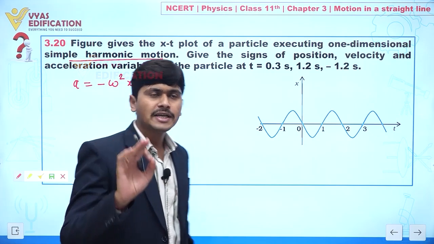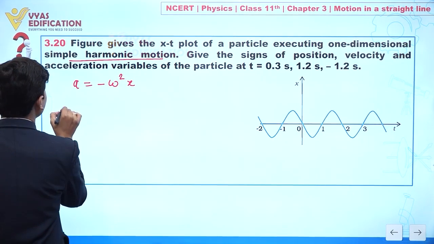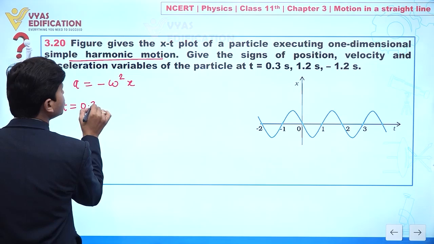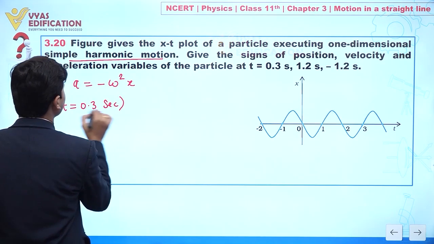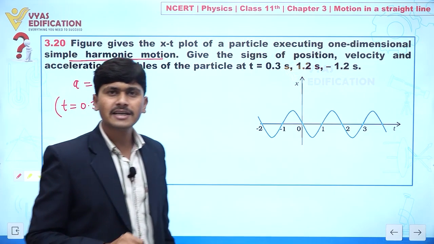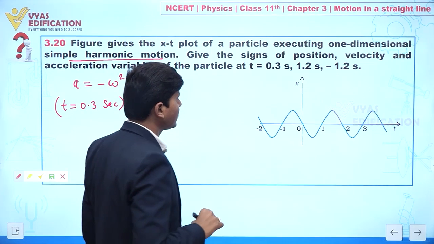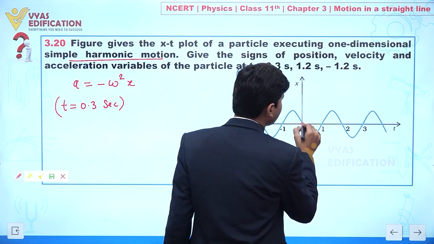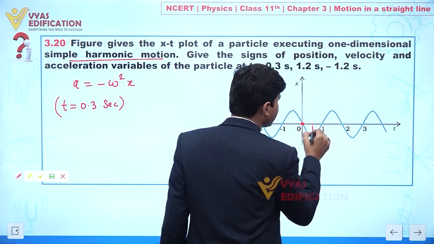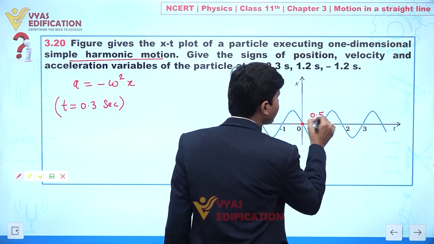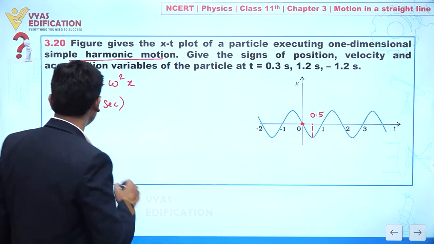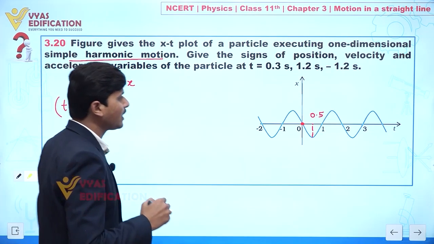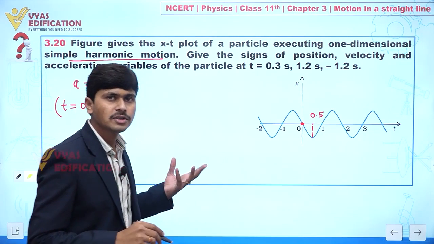Now if we discuss situation number 1, when the particle is at t equal to 0.3 second, it means this position is what? 0.5 second. Clear? So what is the exact situation of the particle at 0.3 second?